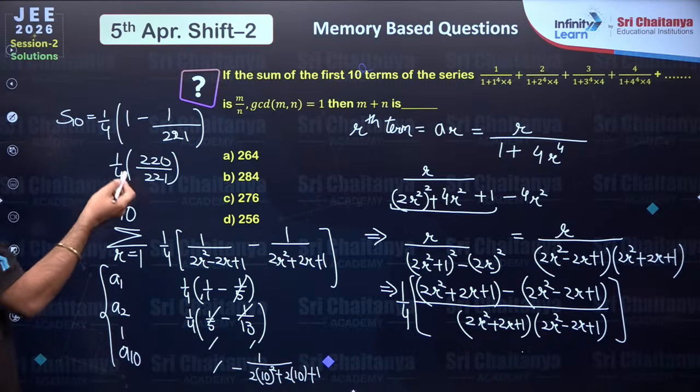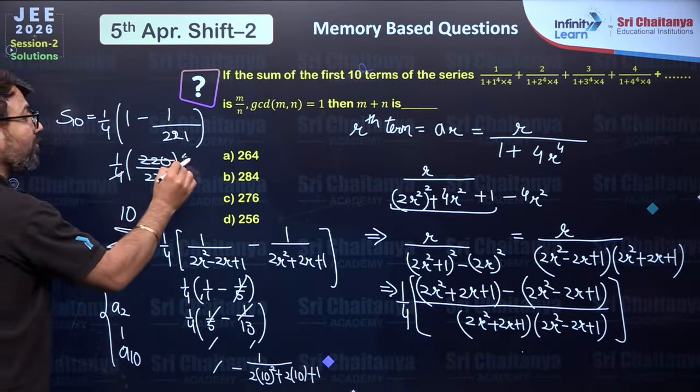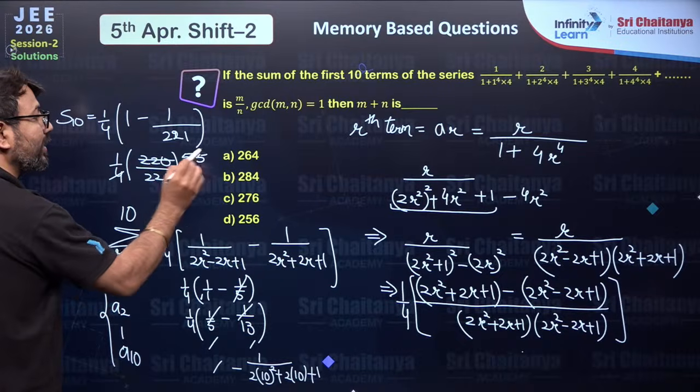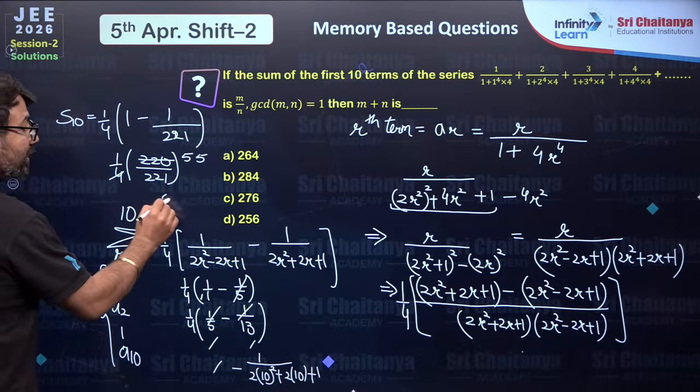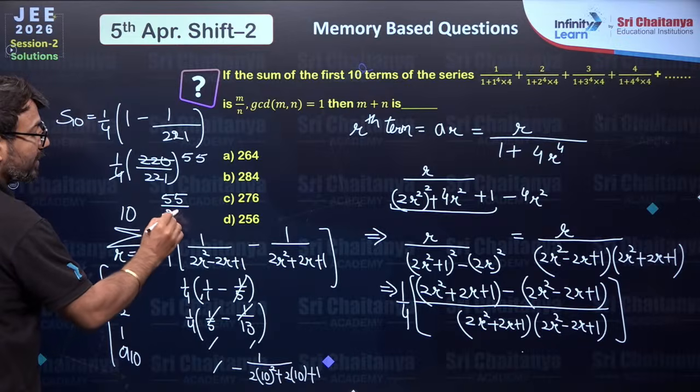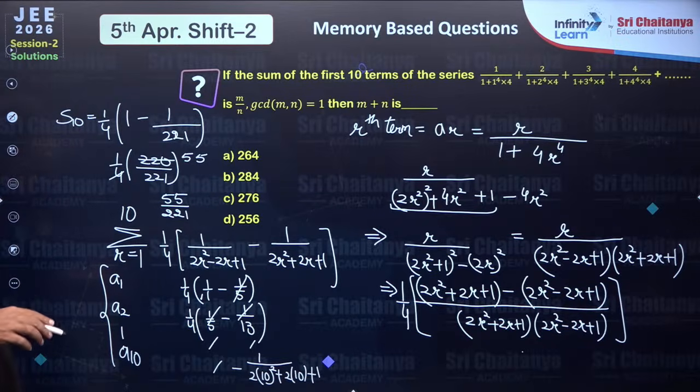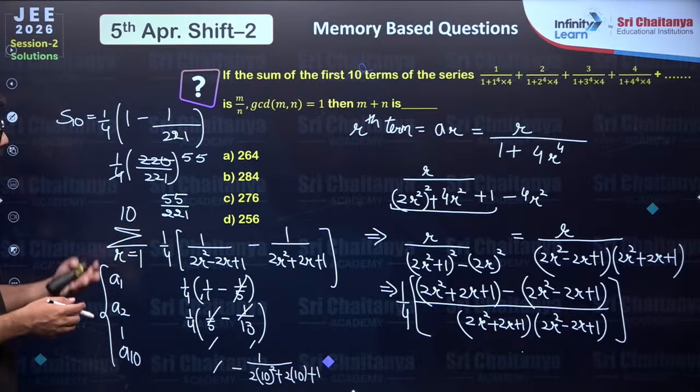Easily we can cancel a factor of 4. So 4 5s are 20, and then again you will have 5. So 55 over 221 we are able to generate. If you think you can cancel more factors, you can cancel.